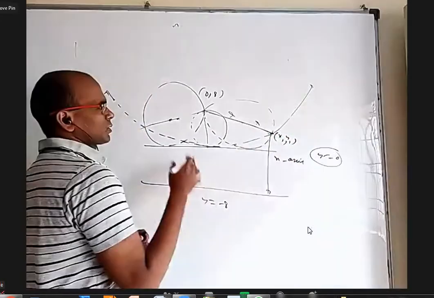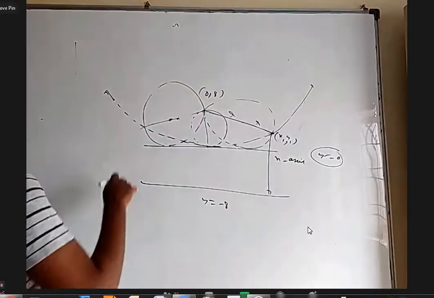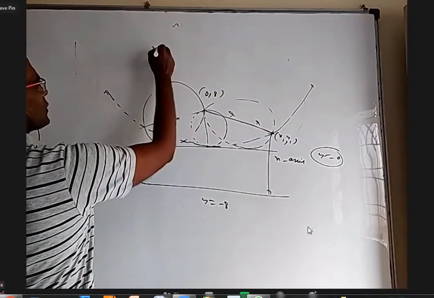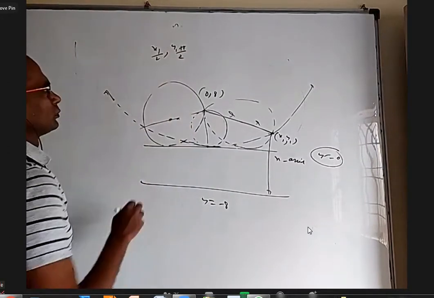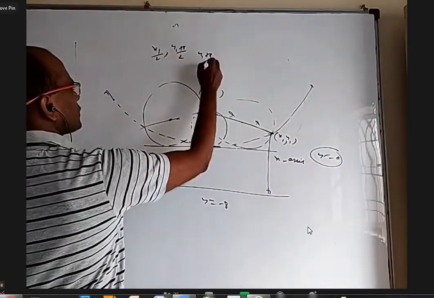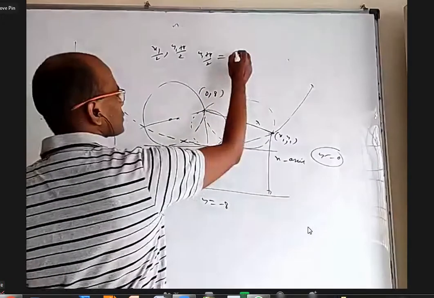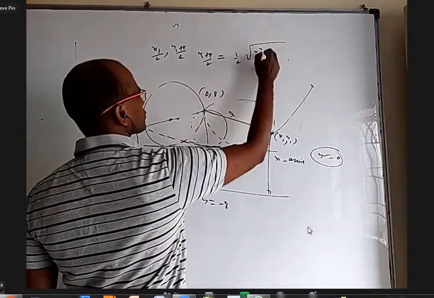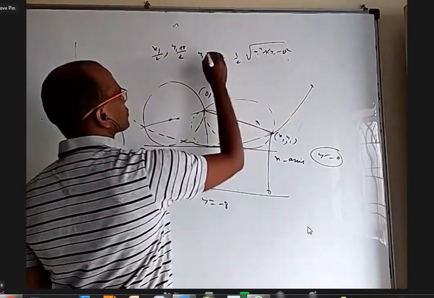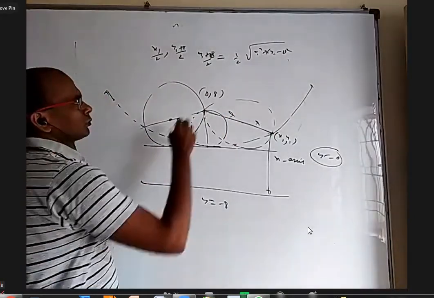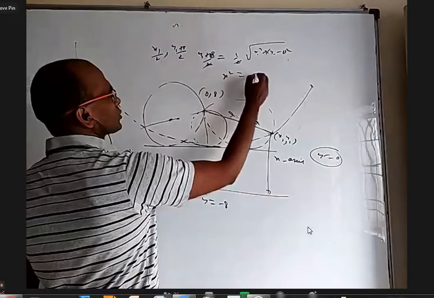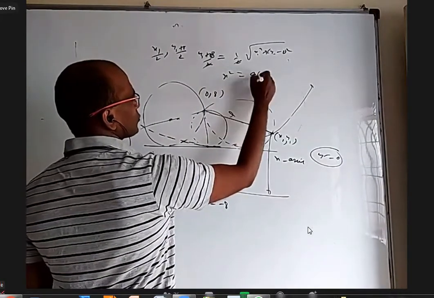Think about it. I'm just trying to find it by coordinate geometry and do it. Center is x1 by 2 and y1 plus 8 by 2. Radius is half of root over x square equal to 32.